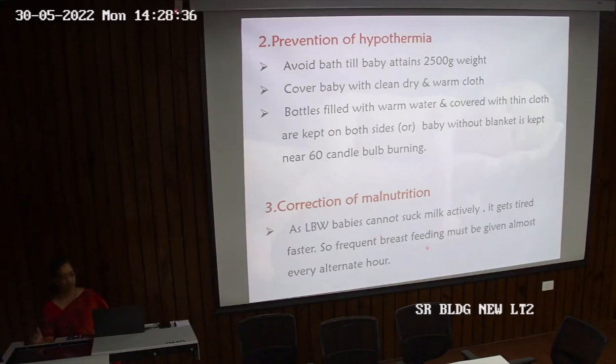What can be done is frequent breastfeeding, advised almost every alternate hour, so that howsoever little the child may be able to suckle, if he is getting frequent feeds, that would be good for the child.